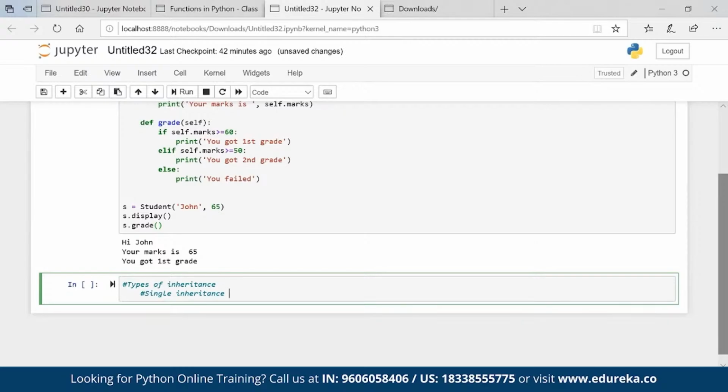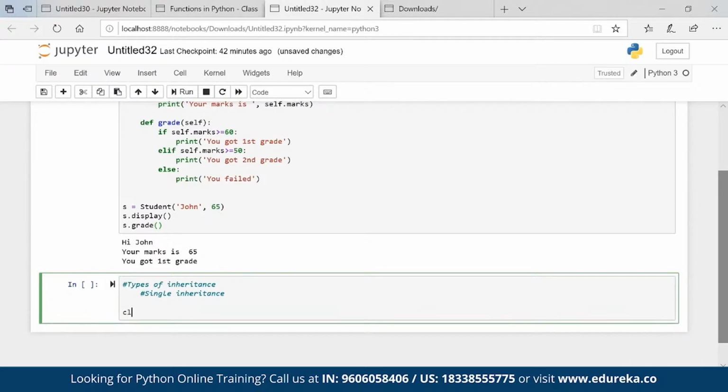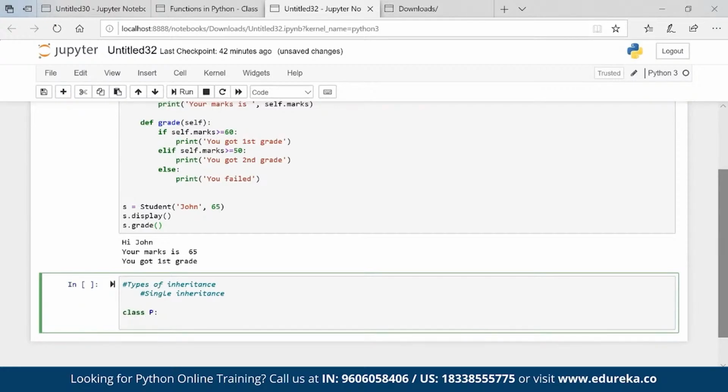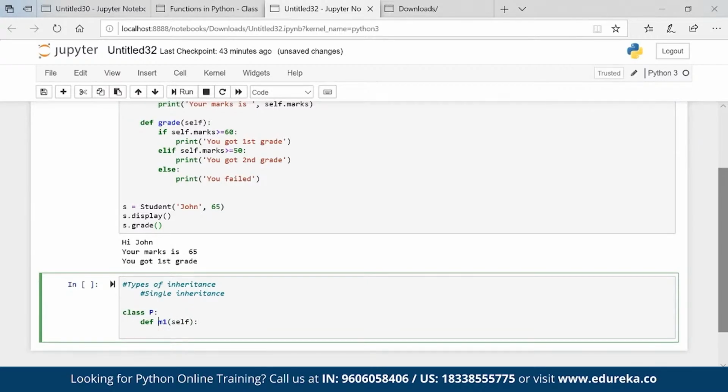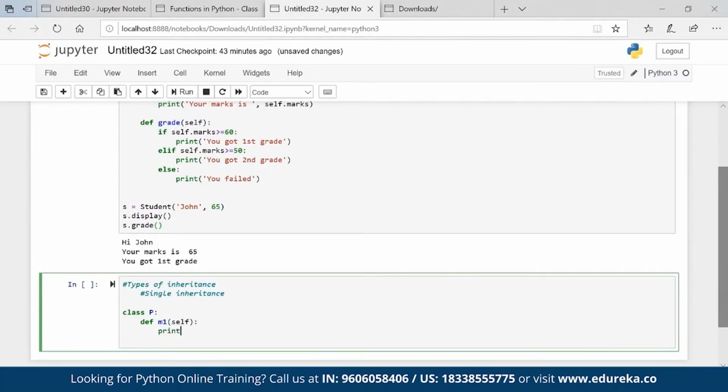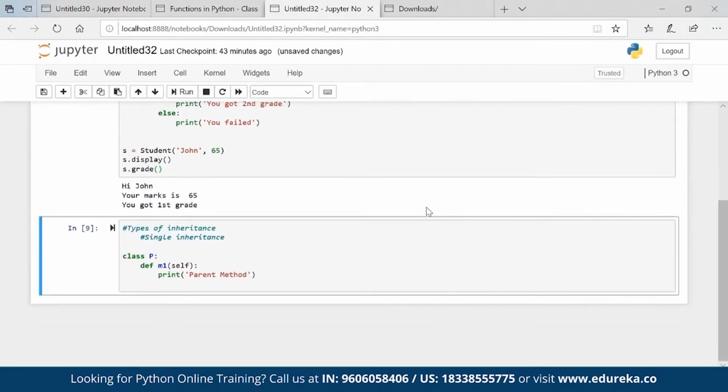So to create a single inheritance, let's say class P is my parent, it has some method. Now here self, if you remove it, that is fine, absolutely no issues, but I'm passing it, and print parent method. Okay, so I have a class P. Inside this class P, this is one of the properties of the parent.